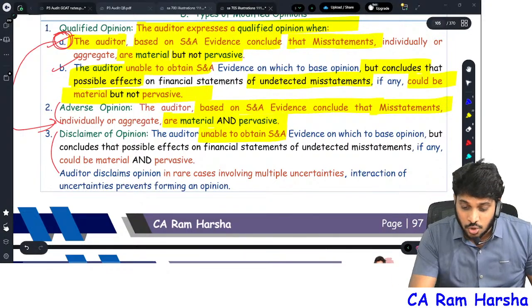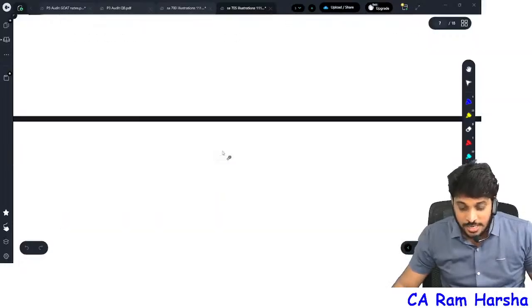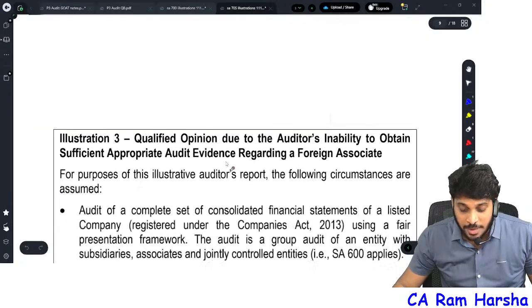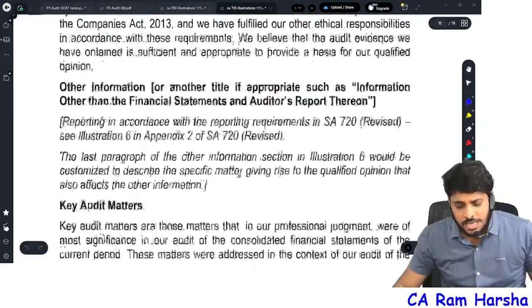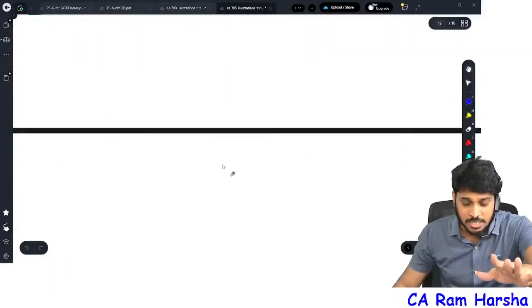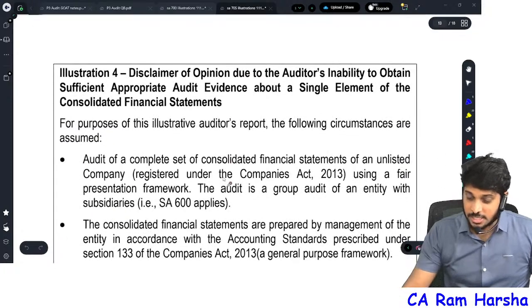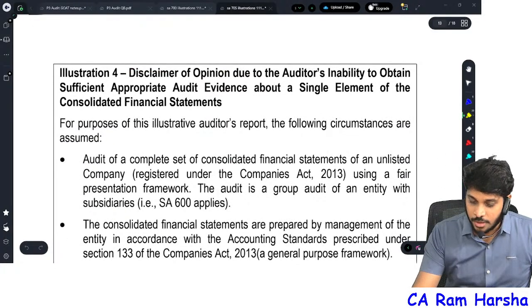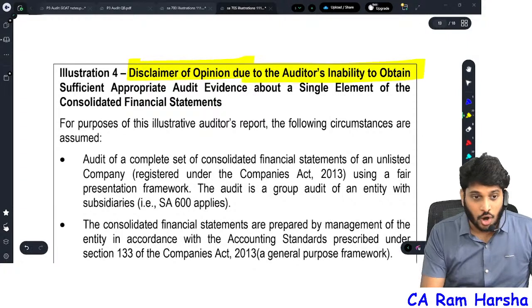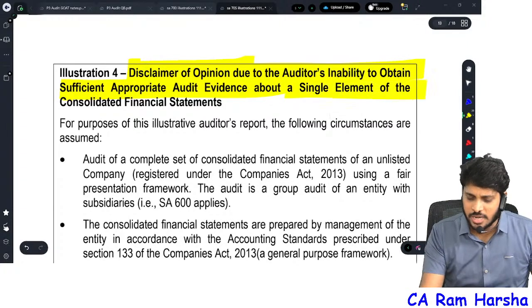Now let us look at that scenario. Adverse opinion we saw just now, right? Now you see how a disclaimer of opinion will be given. Illustration 4 in the 705 standard. In your ICAI study material, in the reporting chapter itself, there is a question on this. You see, disclaimer of opinion due to the auditor's inability to obtain sufficient appropriate evidence about a single element